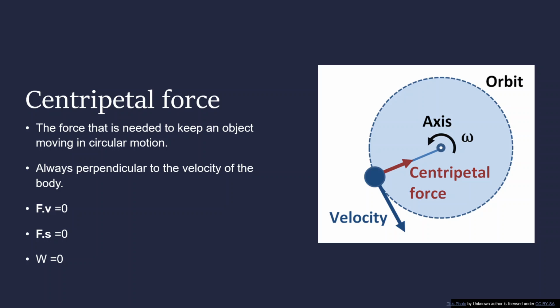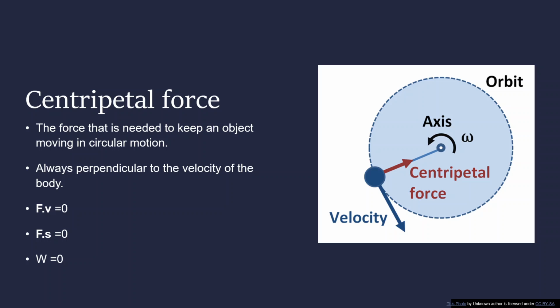It is the force that keeps an object in a circular motion. If you consider a rock that is tied to a string and you are moving it around in a circular motion, it is the centripetal force that makes it move in a circular motion. And in that case, the centripetal force is provided by the string.